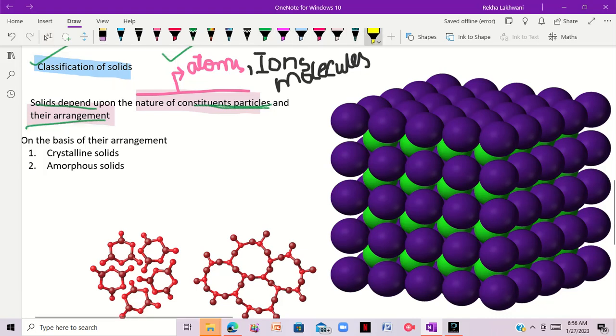On the basis of the arrangement, they are classified as crystalline and amorphous.